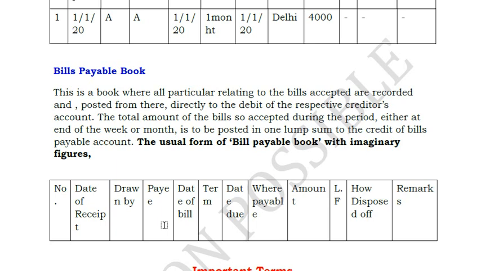So just by a click of a button, we can get the entire accounts payable list, and at the same time, we can get the entire receivables list along with the due date, customer name, invoice date, when we have to pay, what is the mode of payment, everything is mentioned. So earlier they used to maintain a bills payable book and bills receivable book, but nowadays it is all ERP based, so there is no actual need to maintain such books. It is all maintained in electronic form.